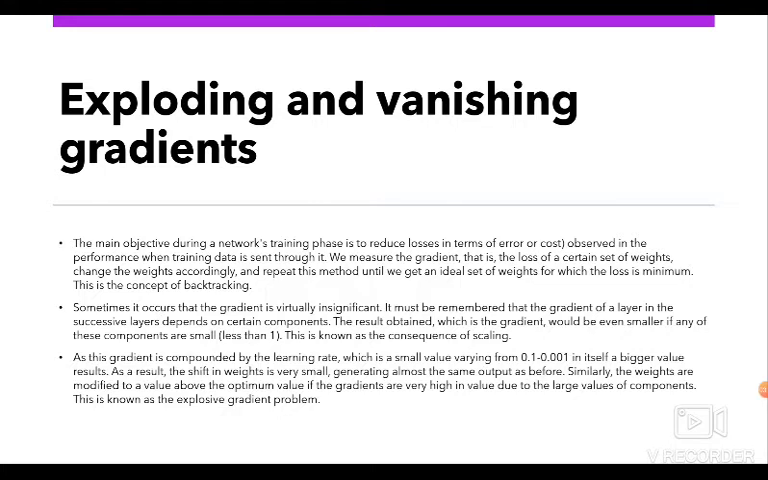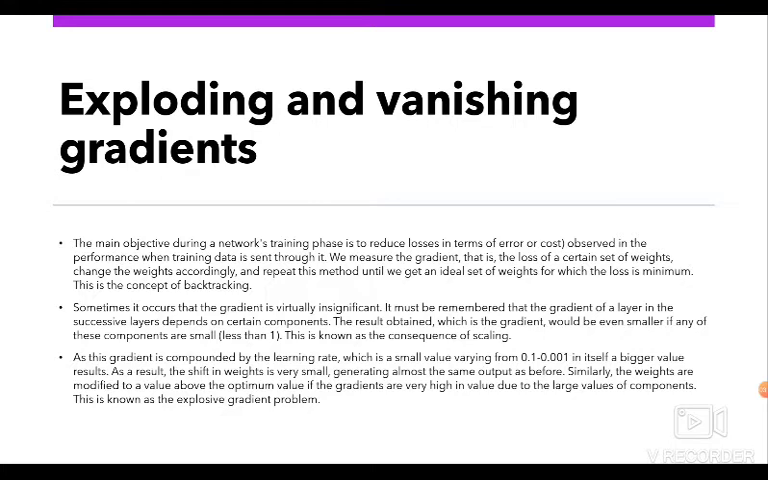Sometimes it so happens that the gradient is almost negligible. It must be noted that the gradient of a layer depends on certain components in successive layers. If some of these components are very small, I mean less than 1, the result obtained, which is the gradient, will be even smaller. This is known as the scaling effect. When this gradient is multiplied with the learning rate, which itself is a very small value ranging between 0.1 to 0.001, it results in a smaller value. As a consequence, the alteration in weights is quite small, producing almost the same outputs as before.